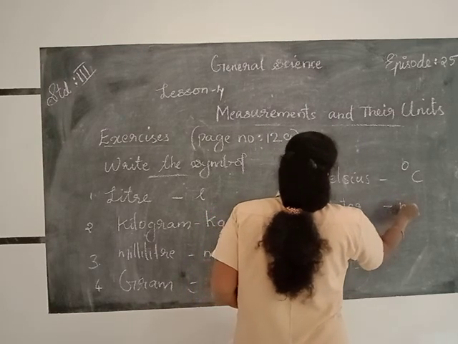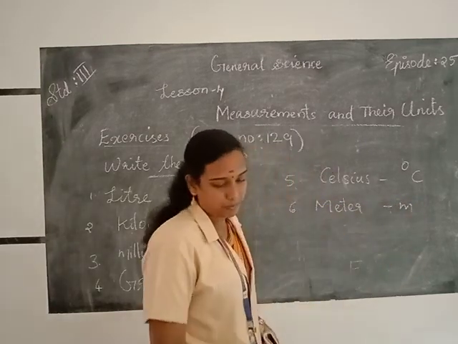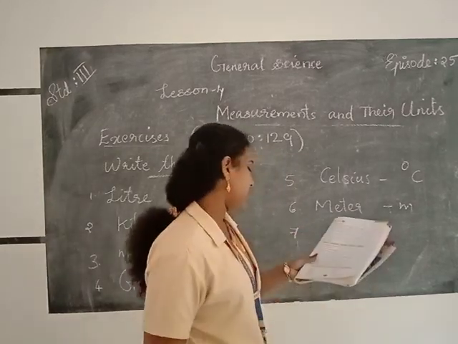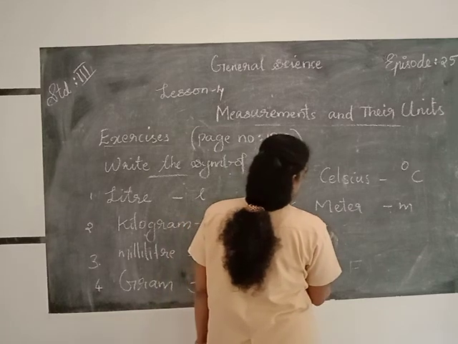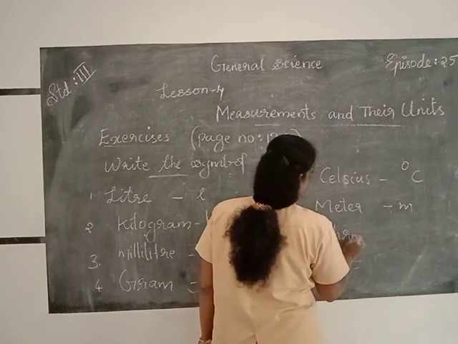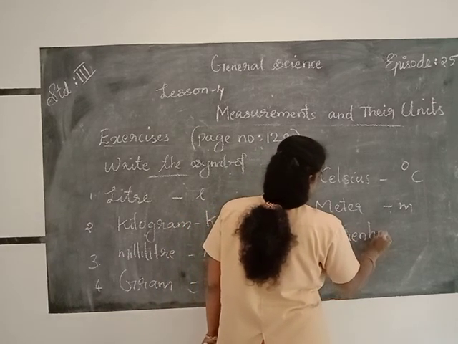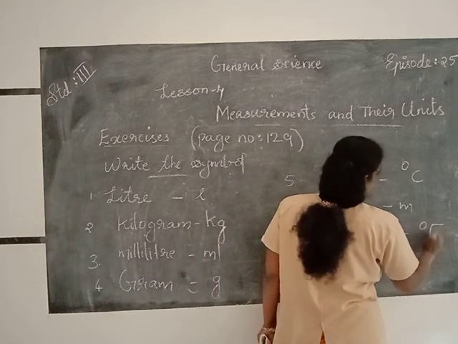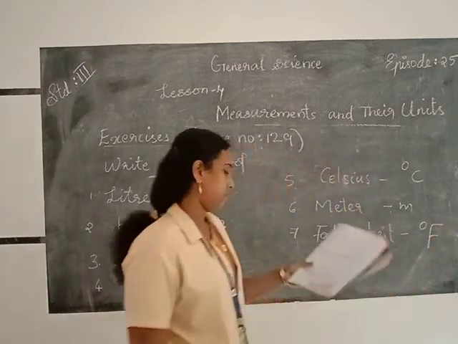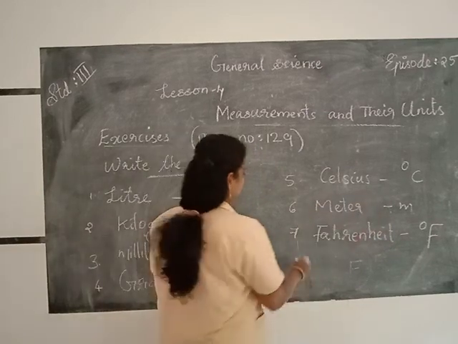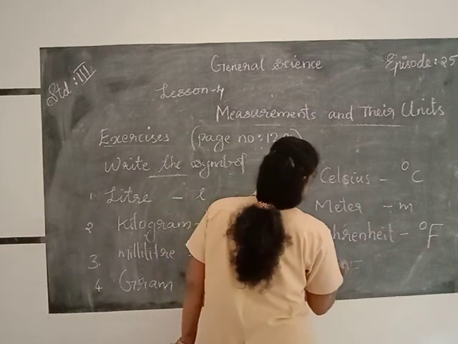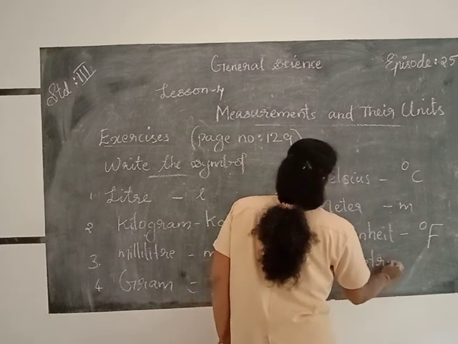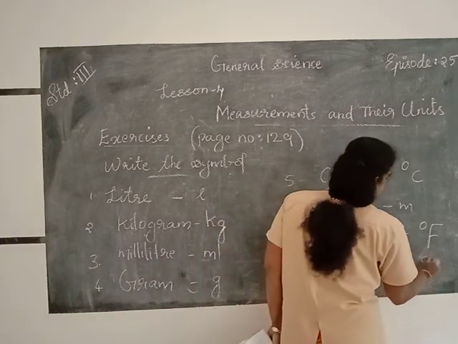Meter is denoted as small letter m. Then question number 7, Fahrenheit. Fahrenheit is denoted by the symbol degree Fahrenheit. Then the last one, centimeter. Centimeter, the symbol